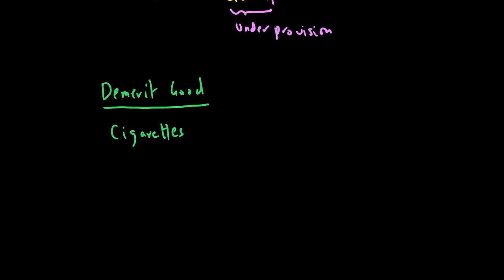So the case of demerit goods is also sort of two-pronged. It has a problem of what you call negative externality, where you are causing a harm to yourself and to society in terms of passive smoking, in terms of lower productivity, higher health issues, and so on.